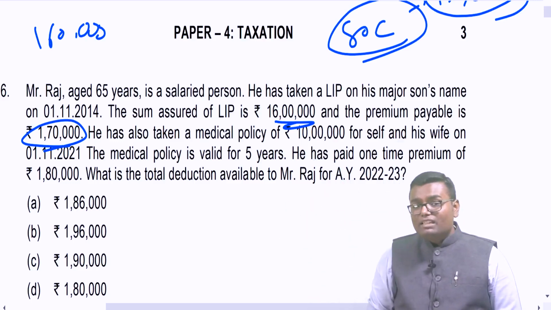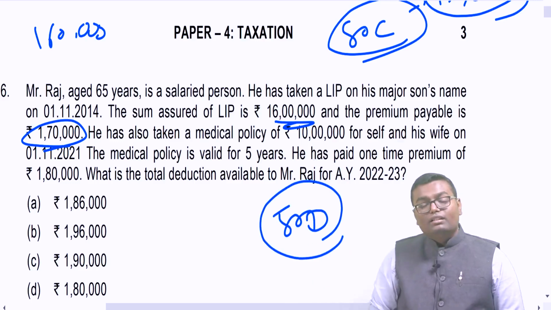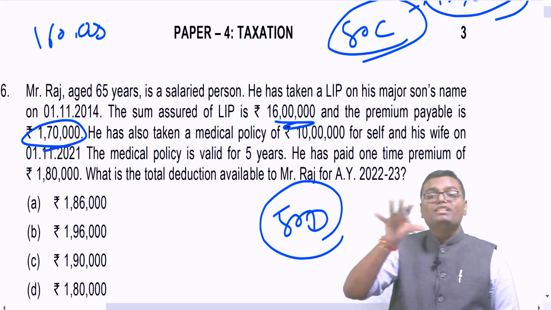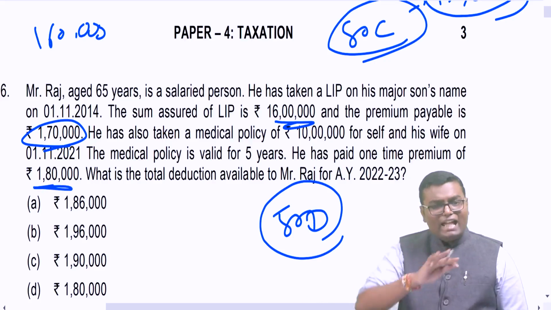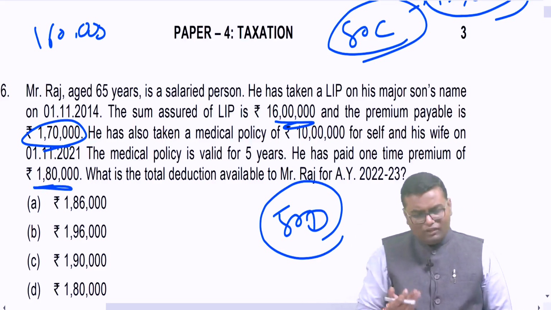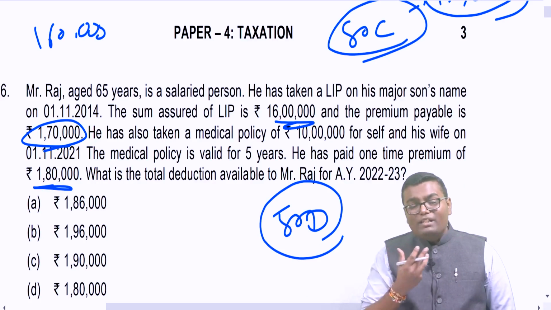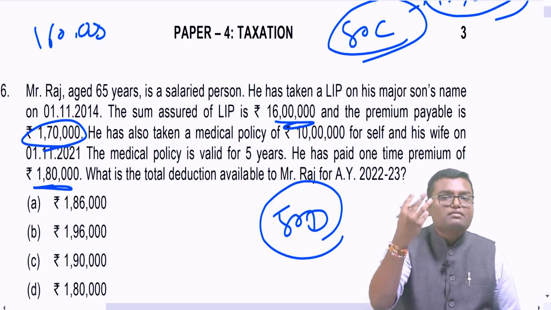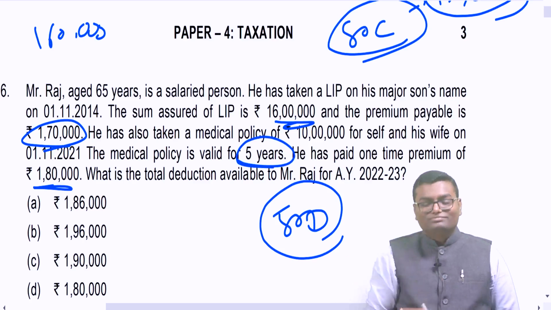The answer has been given by which section? 80D, Mediclaim 80D. It says that medical premium deduction will be available over a tenure of the years, not in a single year. So here 1,80,000 I have to bifurcate. Fine, I will bifurcate. However, in how many years do I have to bifurcate? The common answer that may come is 5 years, because the policy is of 5 years. But the answer is wrong.